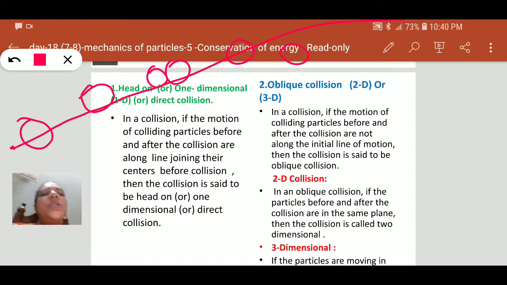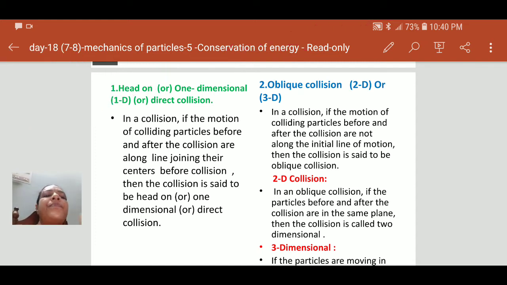This type of collision is known as a head-on collision. That means in a collision, if the motion of colliding particles before and after the collision is along the line joining their centers before collision, it is a head-on collision. Oblique means if the motion of colliding particles before and after the collision is not along the initial line of motion, then the collision is said to be an oblique collision.